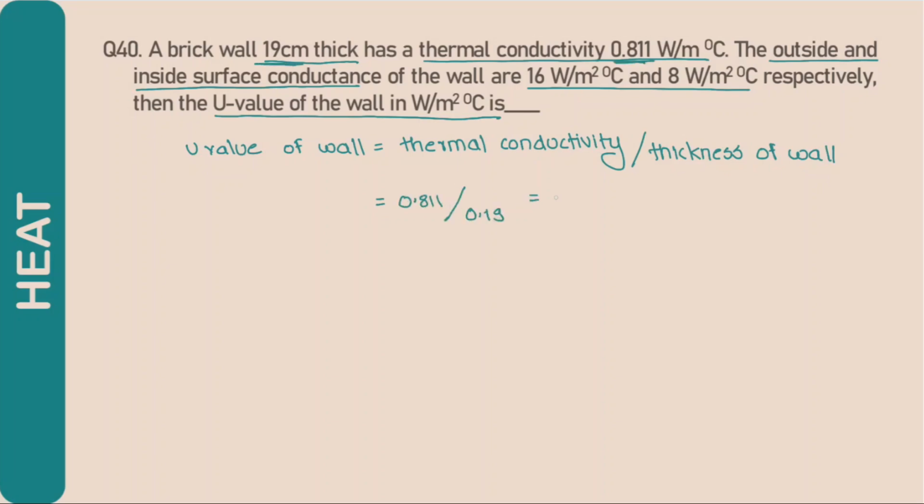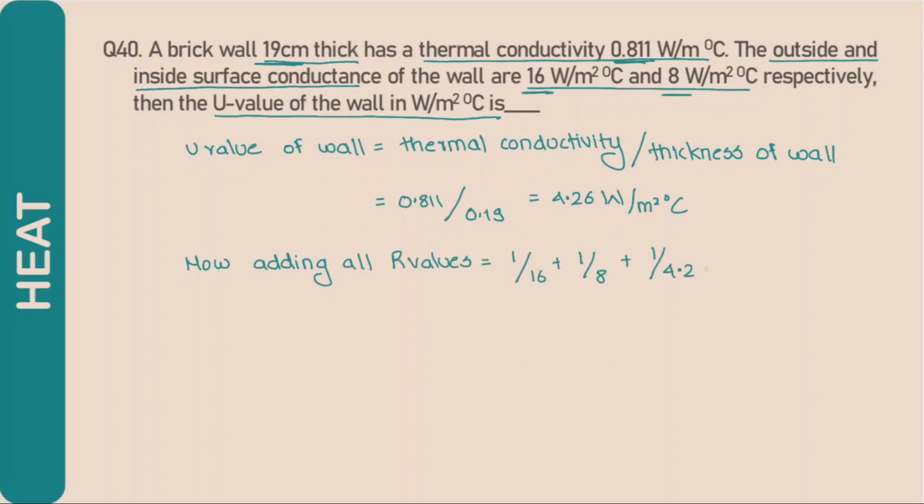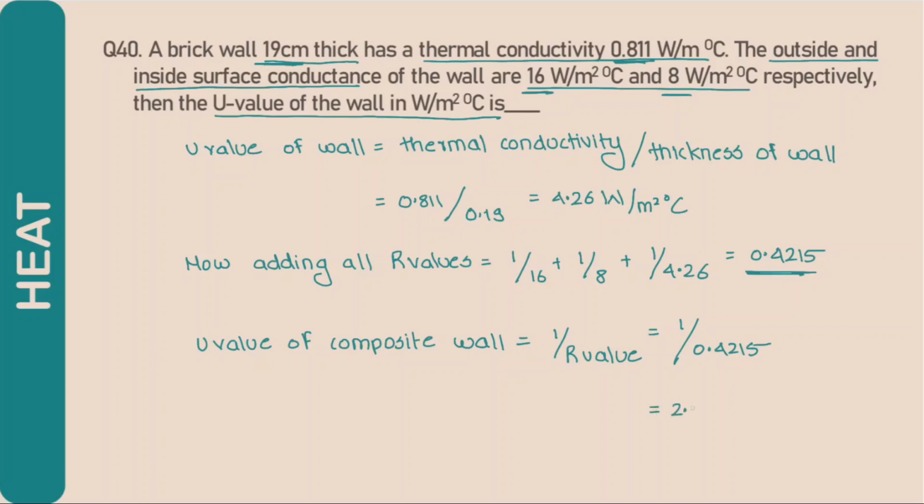But we have to calculate the value of composite wall. So we have to add all the R values, that is 1 by 16, 1 by 4.26 plus 1 by 8, which comes up to 0.4215. So U value of composite wall is 1 upon R value. Hence 1 by 0.421 comes up to 2.37 watt per meter square degree Celsius.